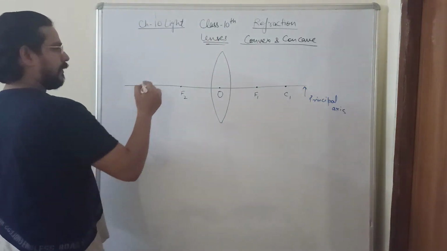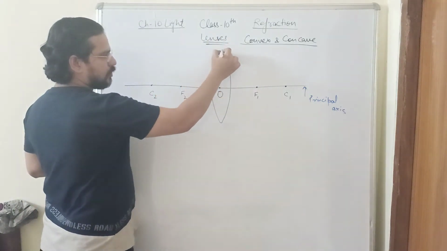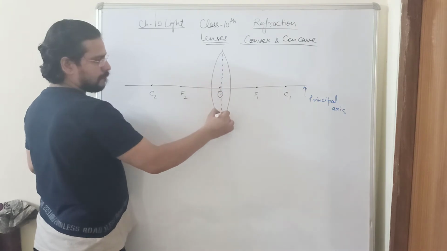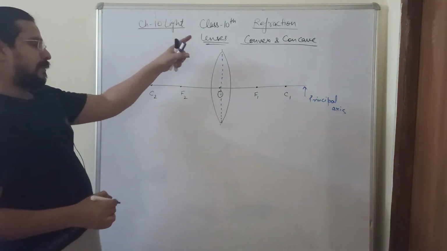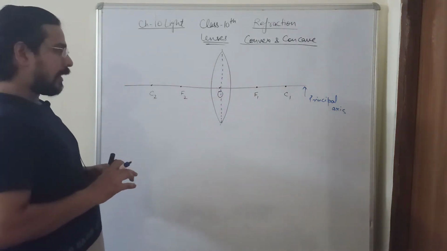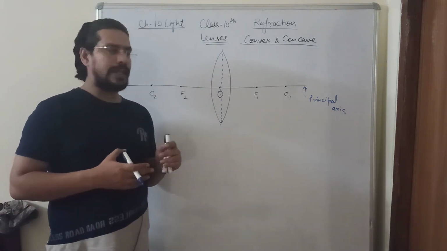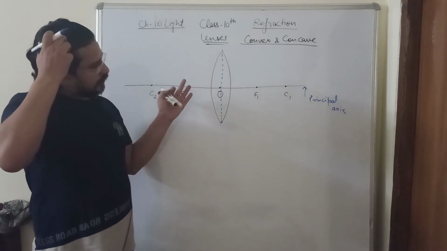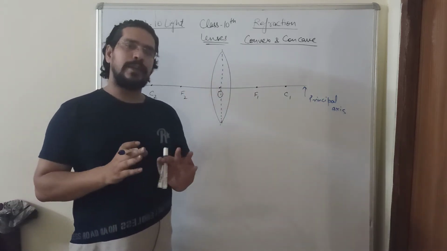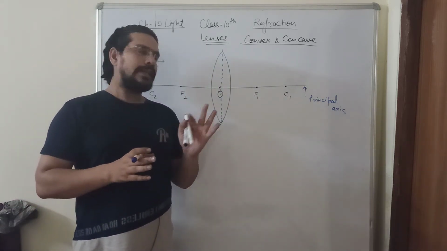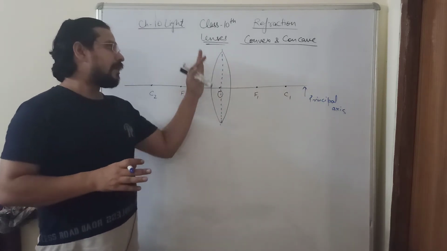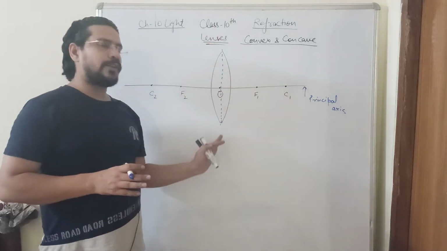Let me give you a brief revision. We imagine a vertical line passing through the center of the lens. In actual, what happens is the ray of light bends at both the faces of the lens, but you are going to study that in class 12. For class 10th, you will study by giving a single bend at this center line of the lens.